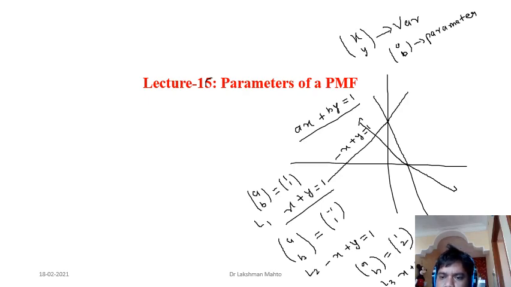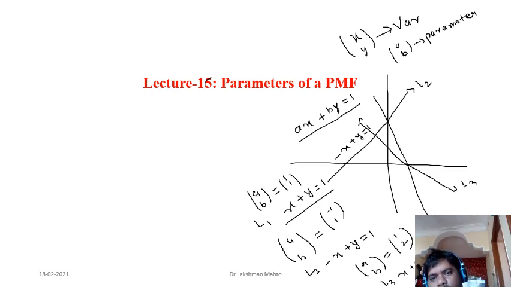So that means this one is the graphical representation of line 1, this one is the graphical representation of line 3, and this one is line 2. So what you see, did you get any meaning of parameter? If you change the parameter, your system will change. You will get a different system if you change the parameter.